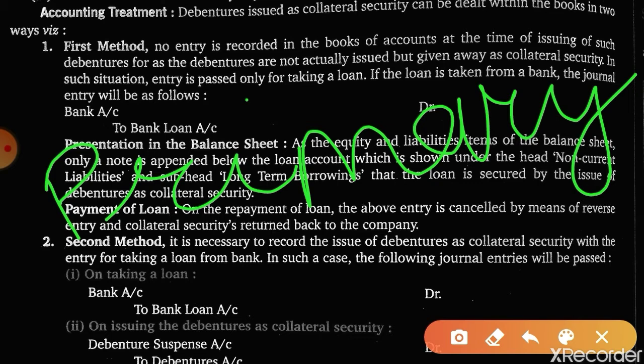But sometimes the bank asks for additional security, that is termed as debentures issued as collateral security.